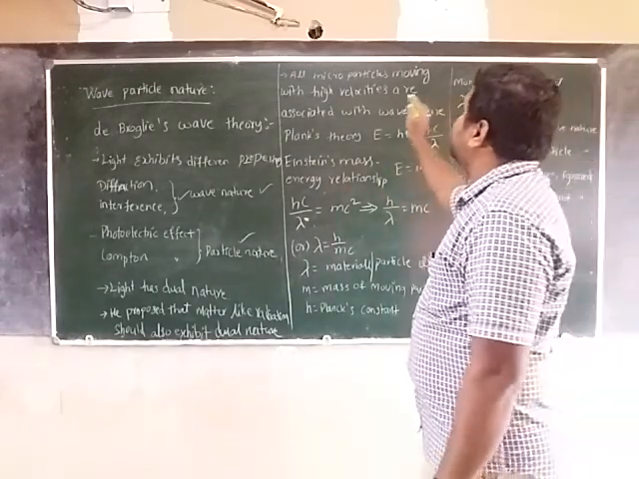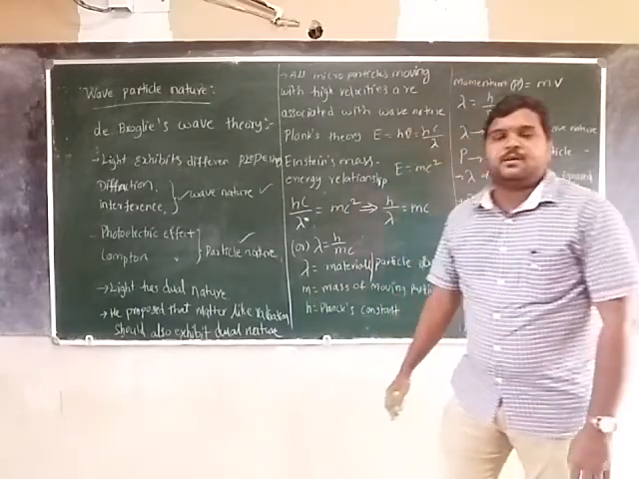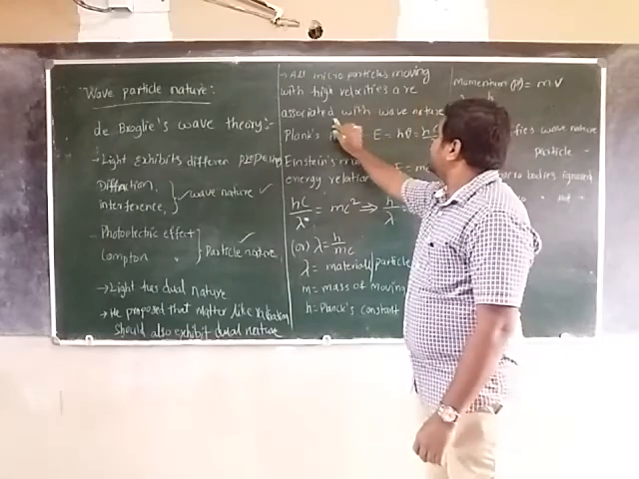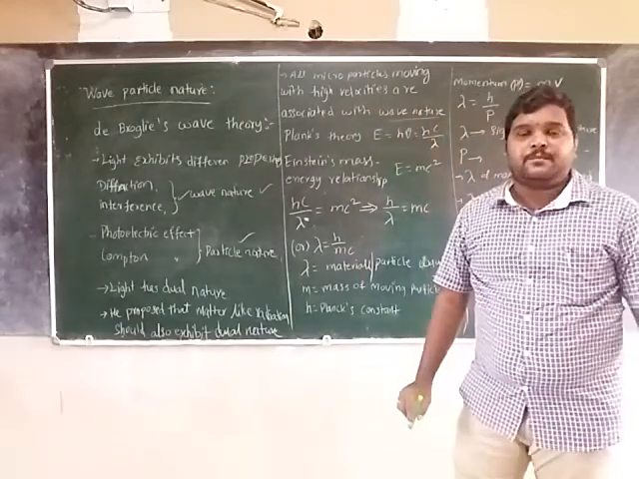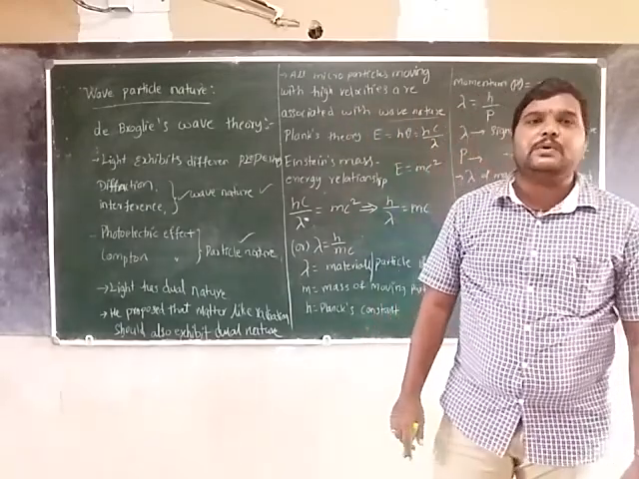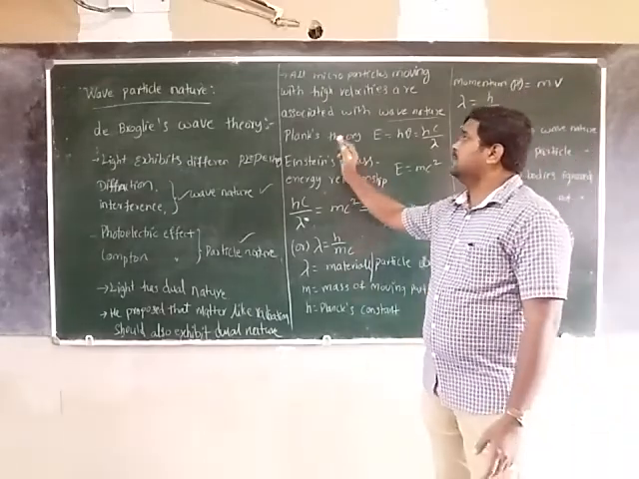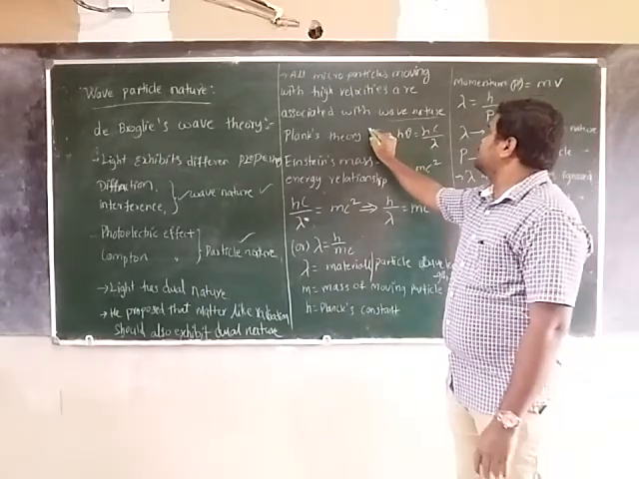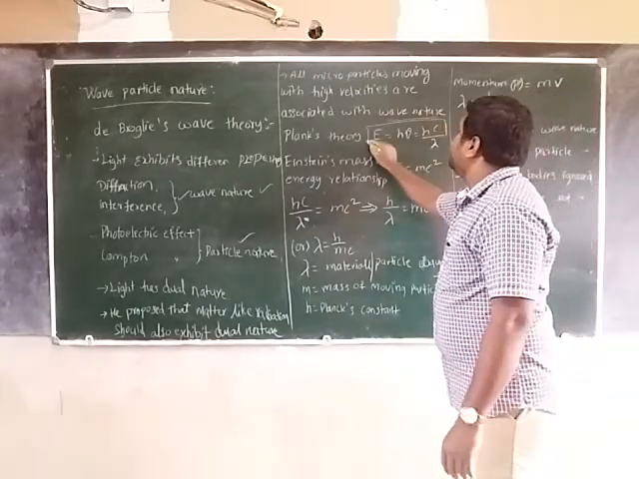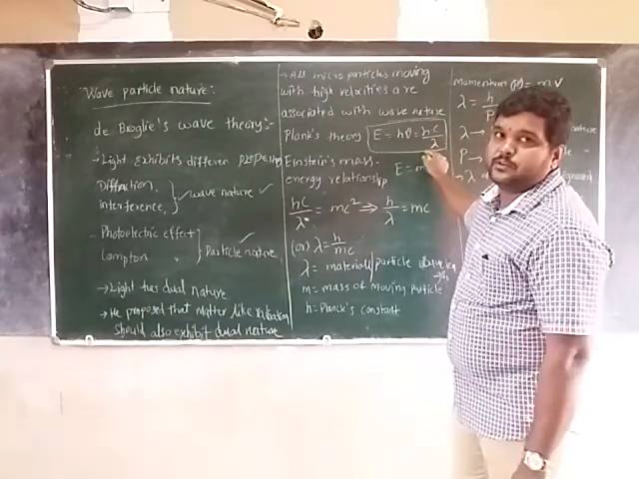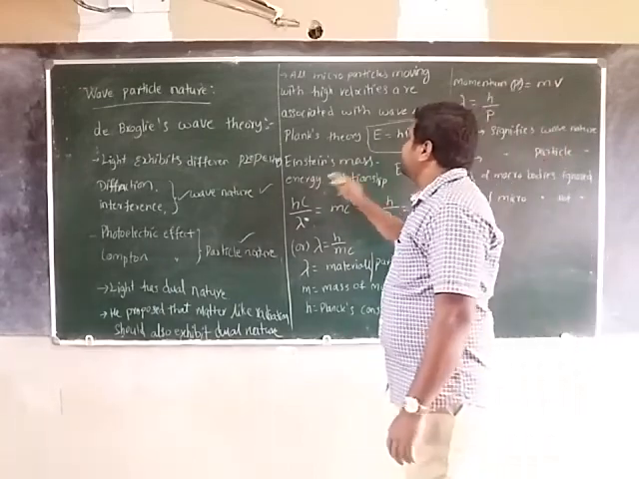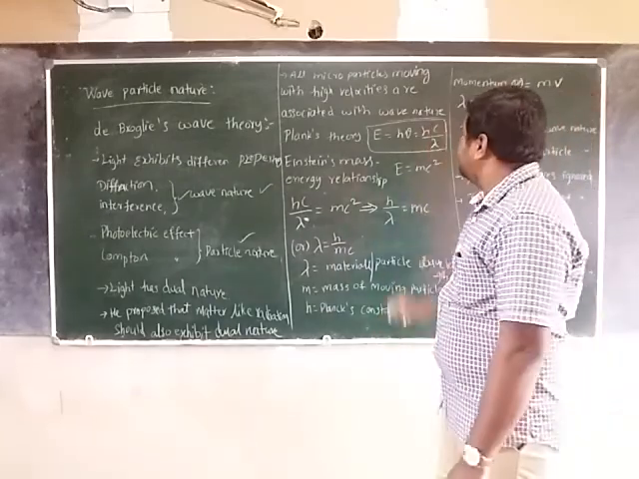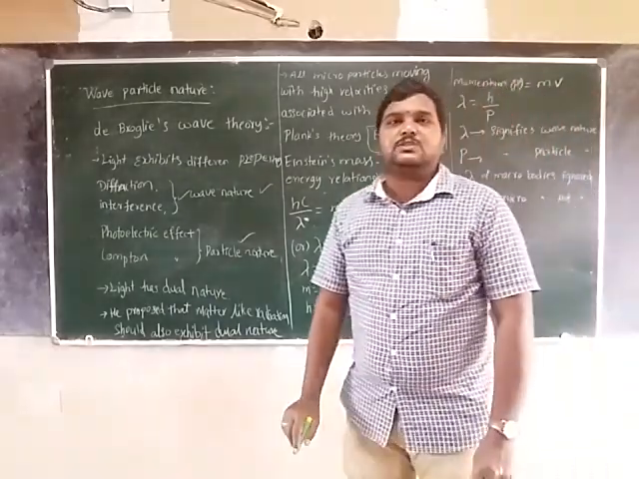All microparticles moving with high velocities are associated with wave nature. Take Planck's quantum theory, which is generalized by Einstein: E is equal to h nu, and nu is equal to c by lambda. This is equation one. And Einstein's mass energy relationship: E is equal to mc square.